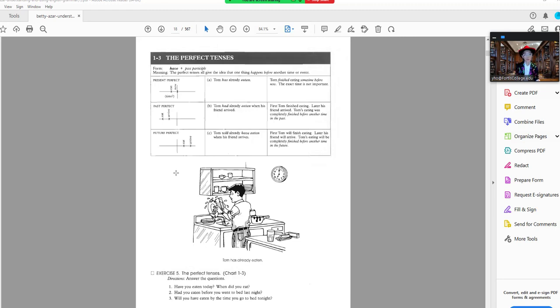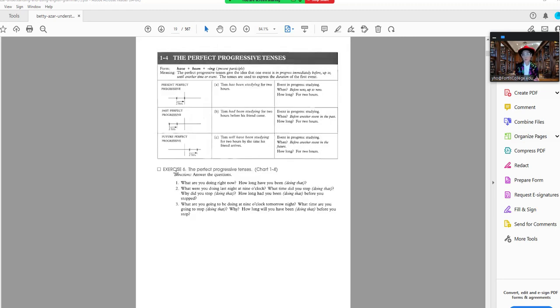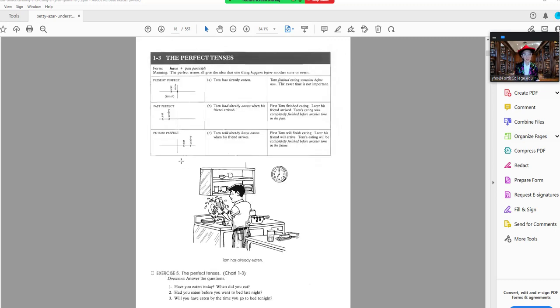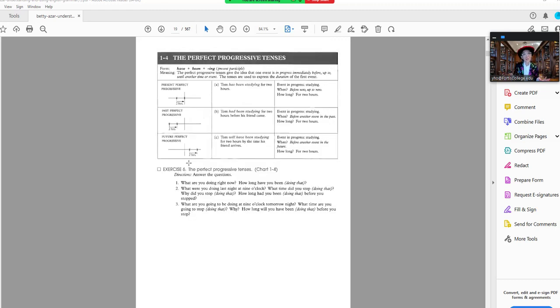All right, now let's move over to perfect progressive tenses. I talk to my ESL students. They tell me that out of all of the tenses, the perfect tenses, and these tenses, are the ones they have the most difficulty with and that they don't use. They tend to use the simple tenses: simple present, simple past, simple future, present progressive, past progressive, future progressive. Those 6 tenses, and then after that, that's it. When you try to tell students that you could also use the perfect and the perfect progressive tenses, their eyes glaze over, like, huh?